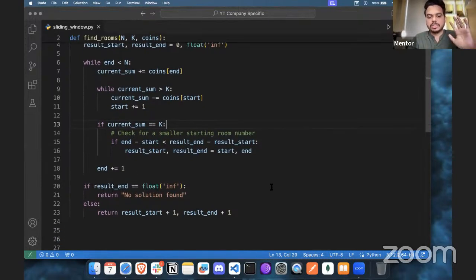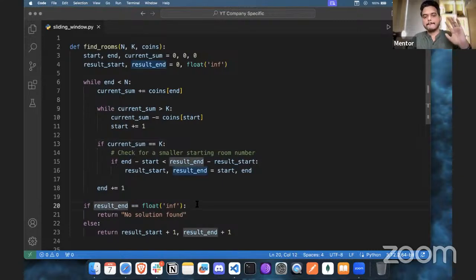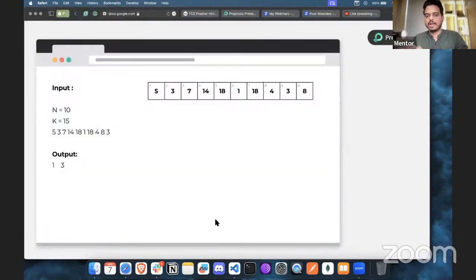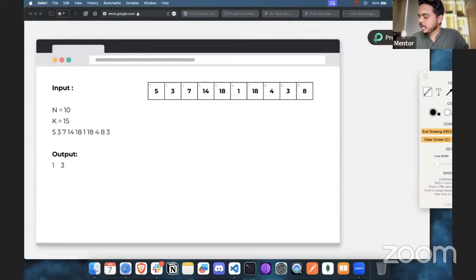And here we have the condition: if the result n is infinite, it means no solution was found, so we can say no solution found, or if the solution is there, result start. Even though I have started this at index 1, by default in programming it is going to be 0 index. For our understanding and simplicity, we have started with index 1, but in programming it always starts with 0.